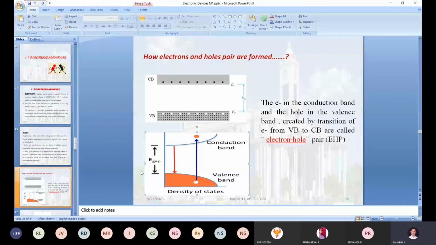Otherwise what will happen? All the electrons will be there in the valency band. Initially in the conduction band, the electron presence will be zero. Correct. At the same time, check it out, the valency band is full of electrons, there are no holes at all at 0 degrees. All are electrons. Correct.